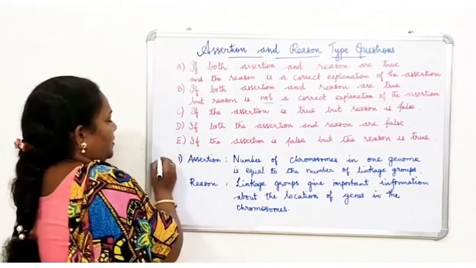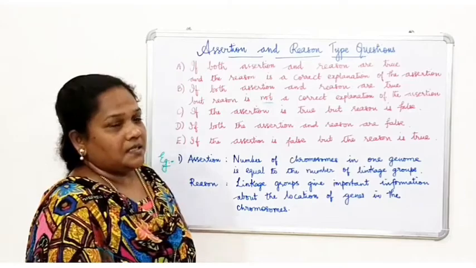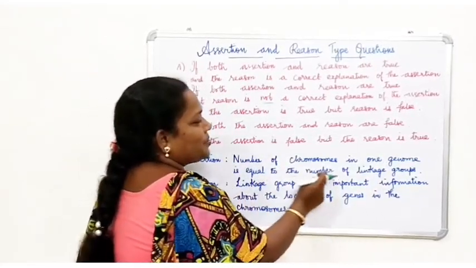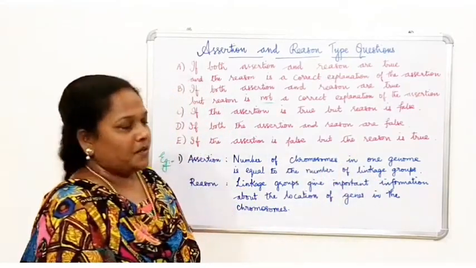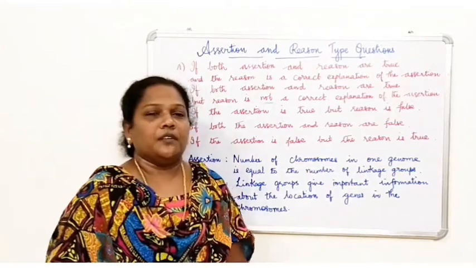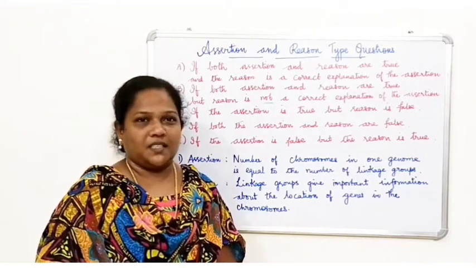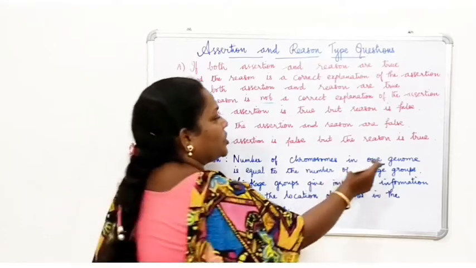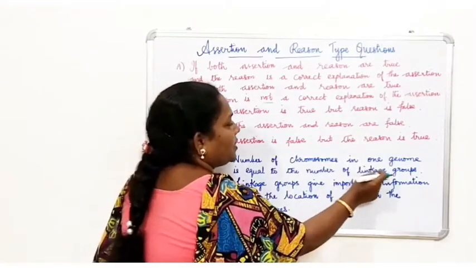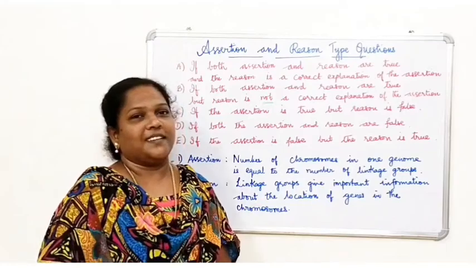So first here I have given one example. So first we will read the assertion. Number of chromosomes in one genome is equal to the number of linkage groups. So number of chromosomes in one genome. For example, if you take human, 46 chromosomes are present. So what about in haploid? It is 23. So what is the number of chromosomes in one genome? One genome is 23, right? So that is equal to the number of linkage groups. So 23 linkage groups are present in human.